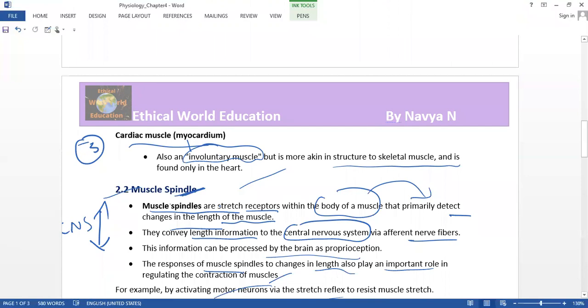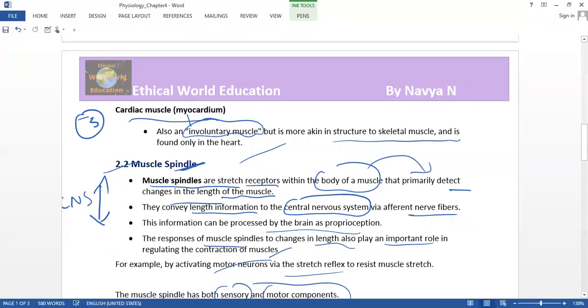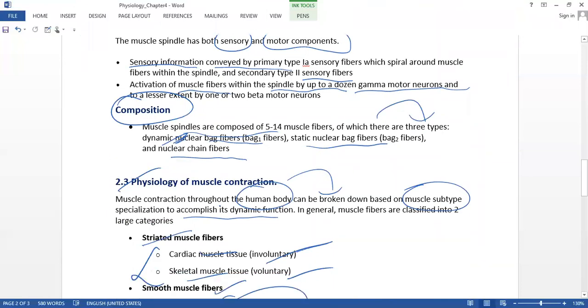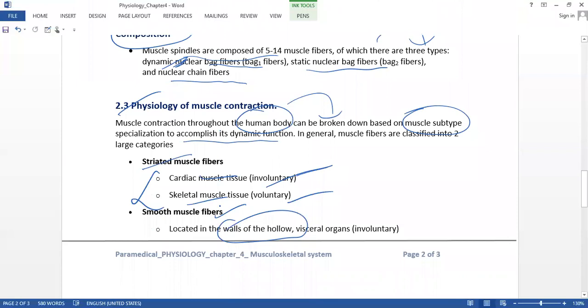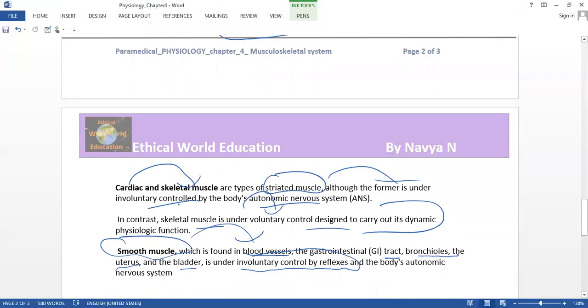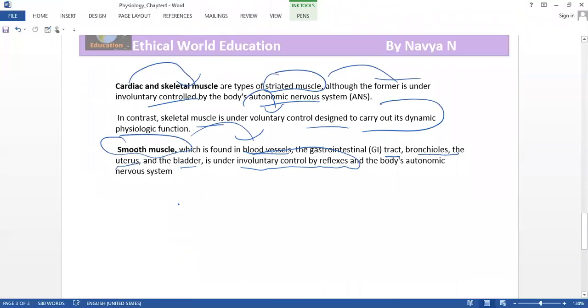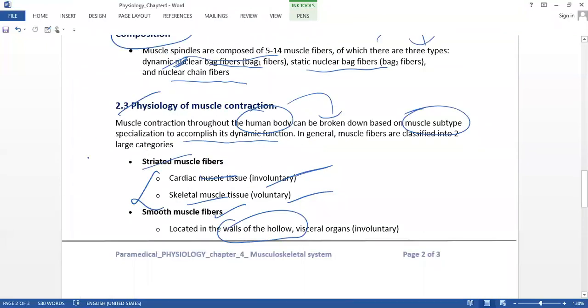And the muscle spindle, the stretch receptors within the body of the muscle. We also studied the composition and physiology of muscle contraction: the striated muscle fiber and the smooth muscle fiber, and again the cardiac muscle, skeletal muscle and smooth muscle. These are the concepts we have covered here. So this completes chapter 4.